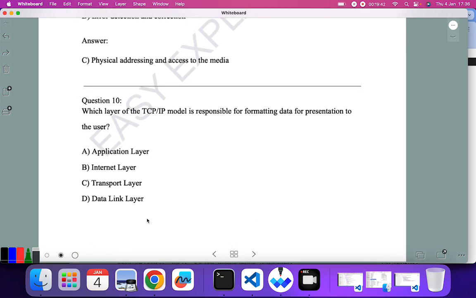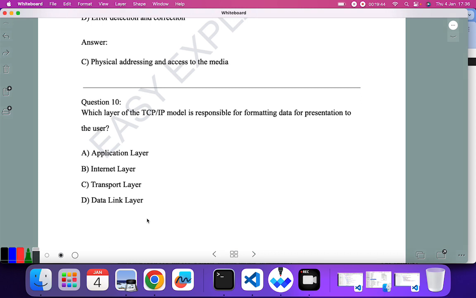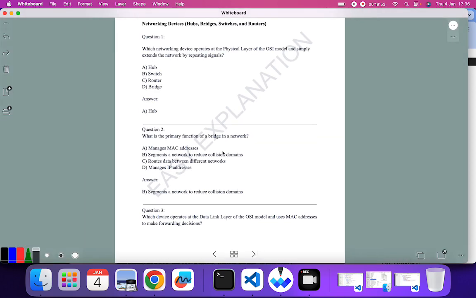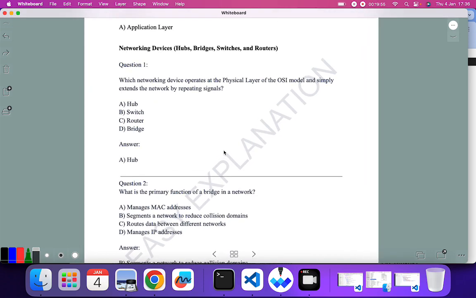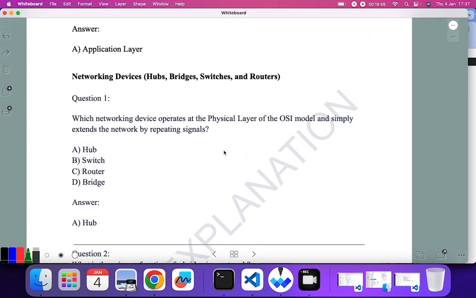Which layer of TCP/IP is responsible for formatting data for presentation to the user? Again the term user comes up, so anything that comes with the user interface is provided by the application layer. So application layer is the correct answer.